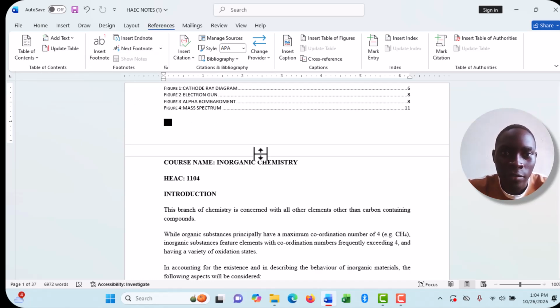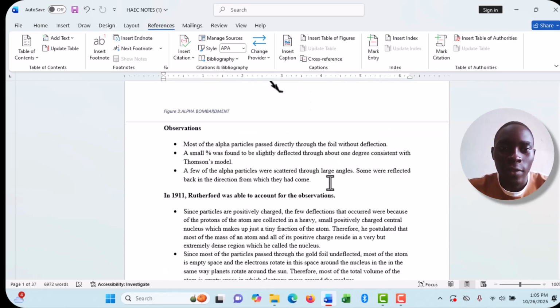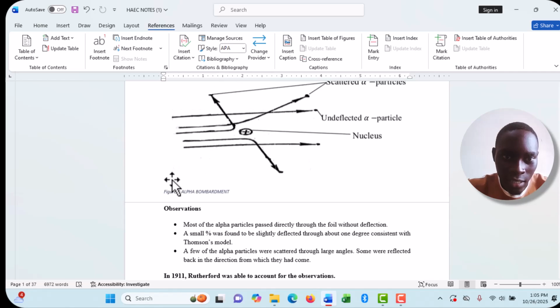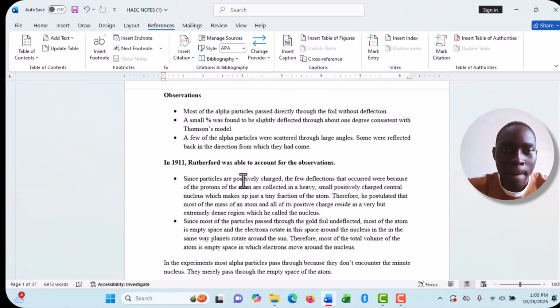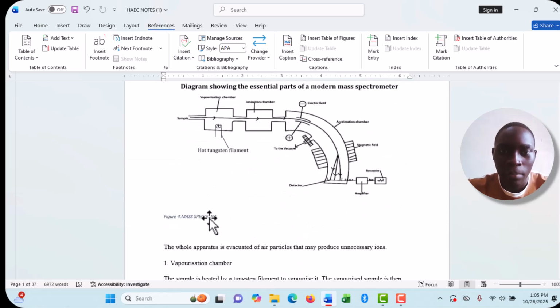Then I would have already inserted my list of figures, showing that figure 1 is on page 6. You can see figure 2 is on page 8. Figure 3 about alpha bombardment is on page 8 also. Figure 4 about mass spectrum is on page 11. That's how we go about with this list of figures. And you can see right below this image, the caption has been put there, figure 3 alpha bombardment, and figure 4 mass spectrum.